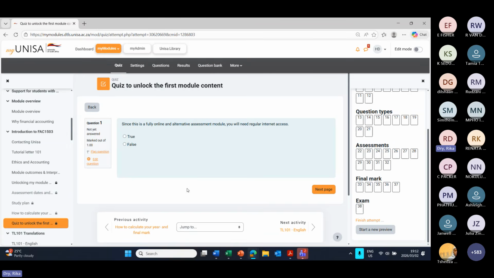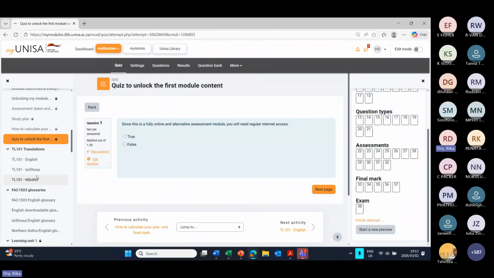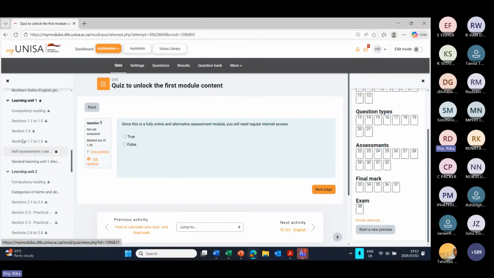So if you don't pass this quiz the first time, you've got unlimited attempts and we provide you with the answers. So there's no excuse to sit on this quiz for weeks and then say, sorry, I couldn't pass it and therefore I couldn't do the module. So please do this as quickly as you can. And once you have completed this quiz and passed it with a mark of 80%, your Learning Unit 1 will be unlocked, but only the compulsory reading.